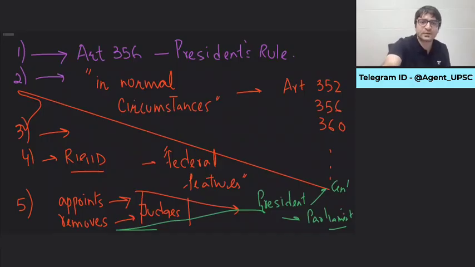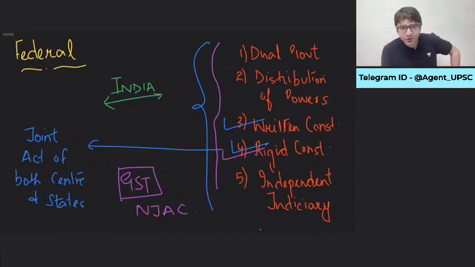The Indian constitution is unique, just like India, and you will not find such a constitution anywhere in the world. How? In normal circumstances, our constitution behaves as if it is a purely federal constitution. When we say dual government, it is followed and unfollowed. How many times have you witnessed that a state government has been dismissed?